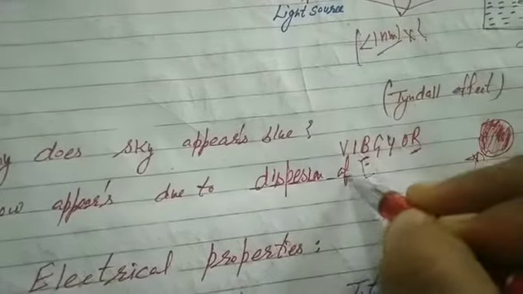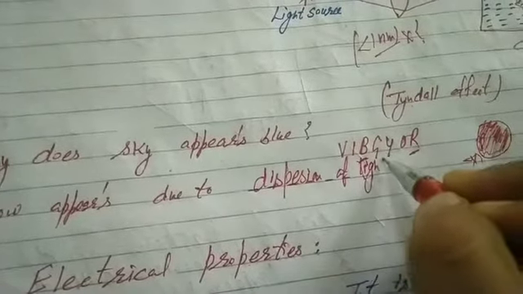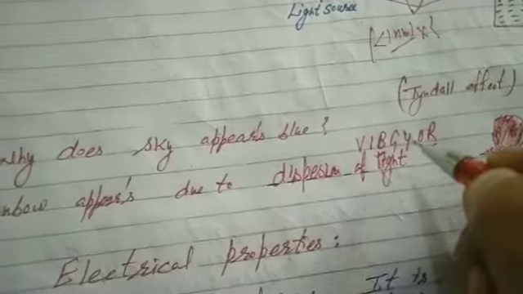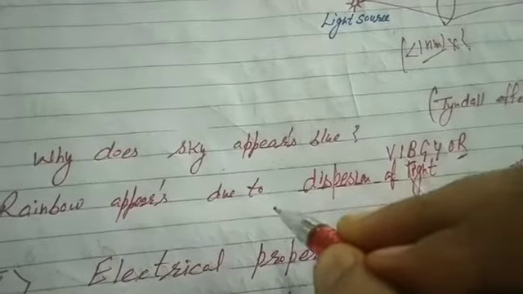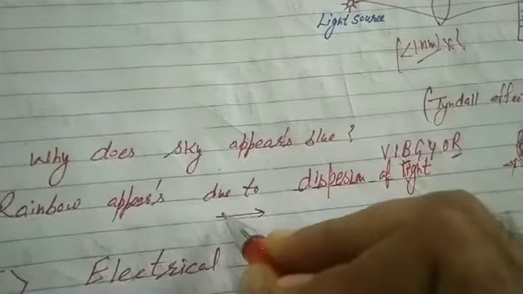Rainbow appears due to dispersion of light. A rainbow caused by sunlight always appears in the section of the sky directly opposite to that of the sun.